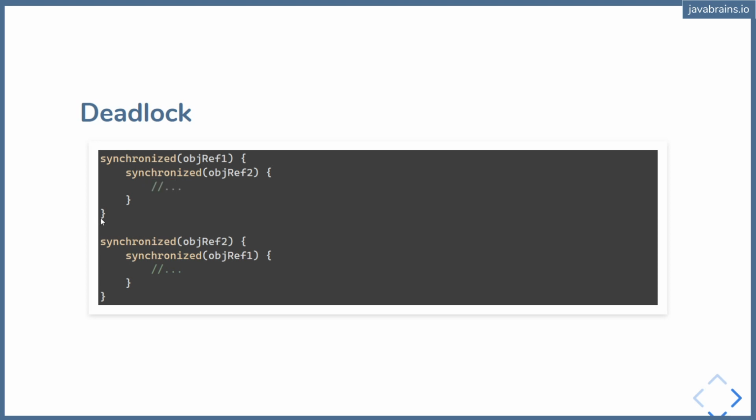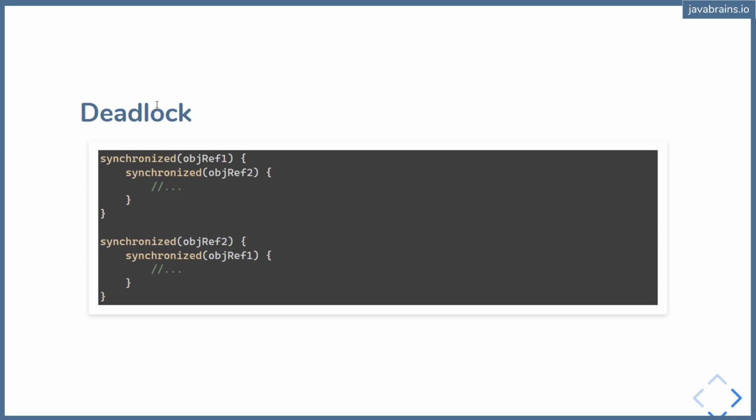Okay, so let's assume that this is the only piece of code that is synchronized by these object references. Then you don't have a problem, right? This is perfectly fine. But let's say there is another piece of code where the lock is in a different order. The first external synchronized block is with object reference 2, which is inside here, and what is over here is what was outside. So it's in a different order. There is this specific order of execution which causes a problem of a deadlock, right?